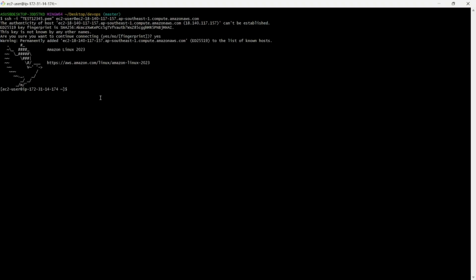Already we know how to install whatever we want in my Linux machine. We already discussed it in our Linux sessions. So we have to use sudo, which we can call super user do operations. Then yum install.